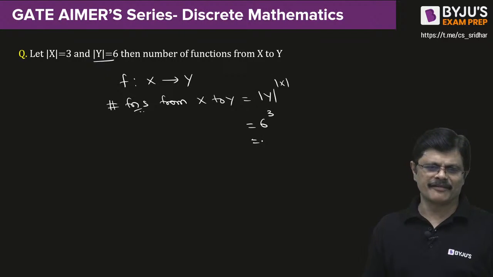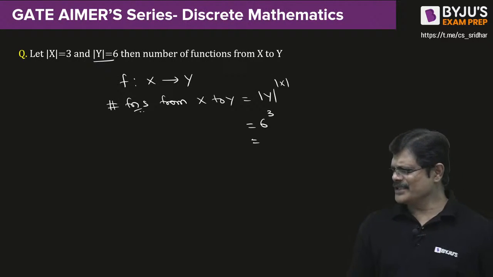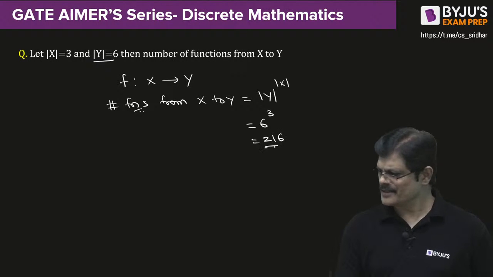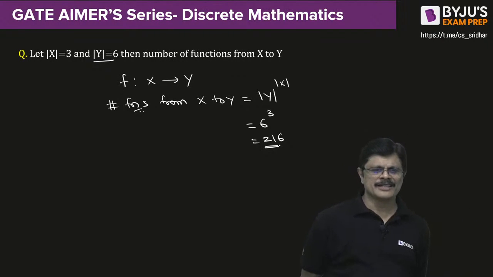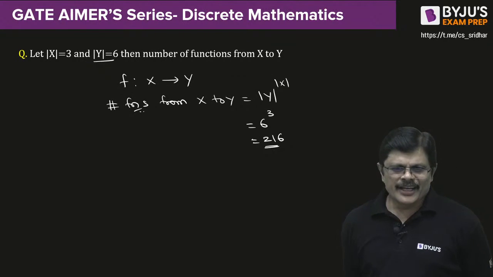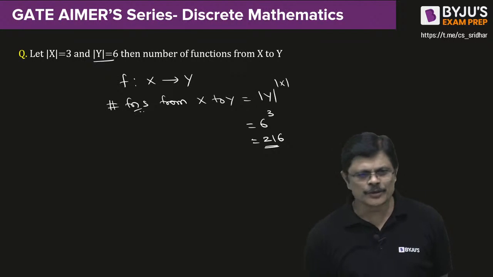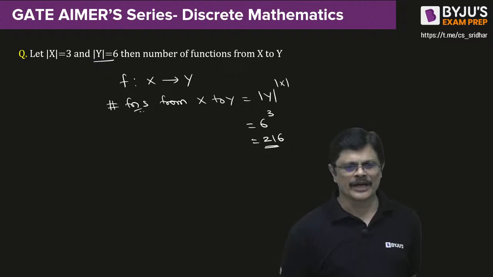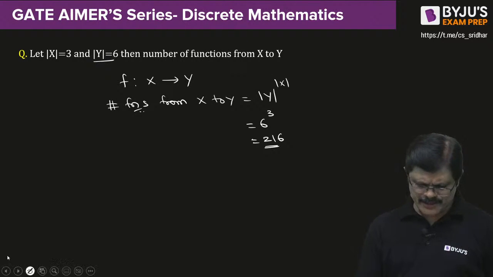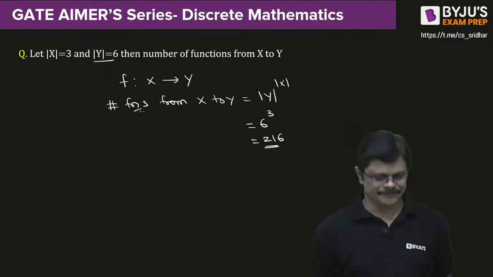So just use the formula. That is 6 cube. So what is the answer? 6 cube, which is 216. I think you can easily solve it. Very simple story. Anyone answering? It's not theory, I am doing theory with the problems. So if you can give answers, it would be interesting for us to continue further. When you interact, things would be much more beautiful.